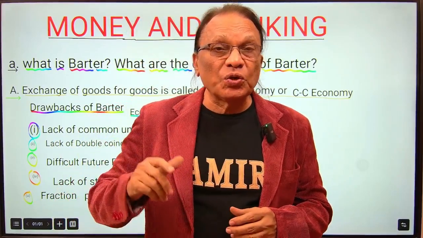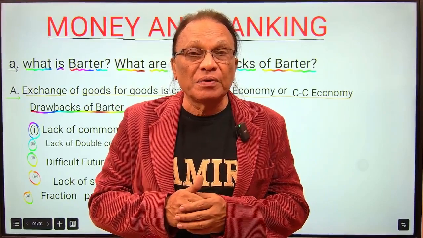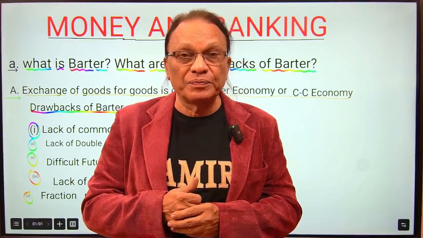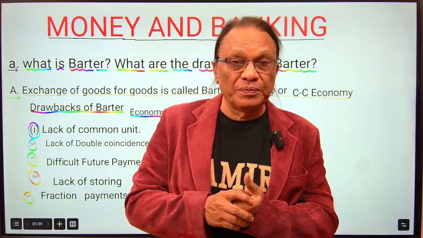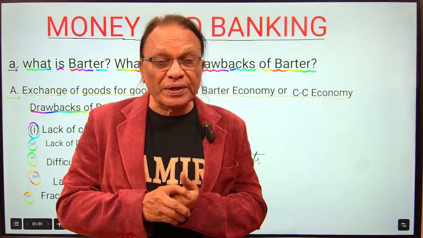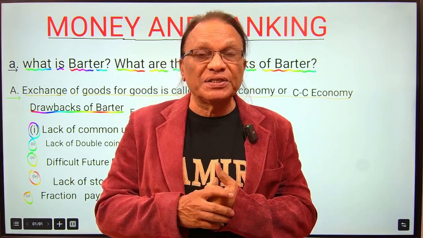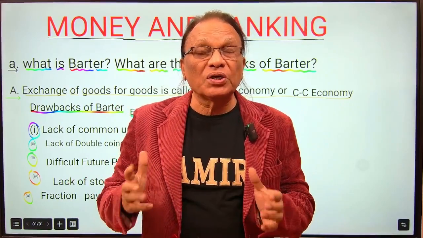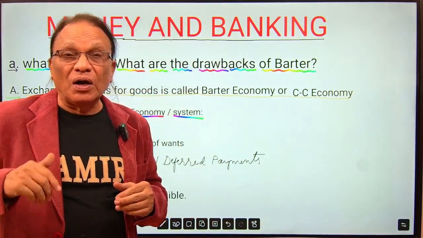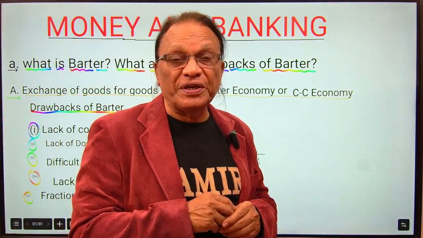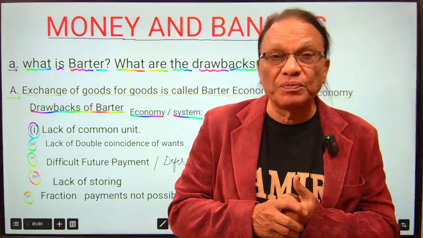We carry on with CBSE board economics, macroeconomics. We're continuing with the second unit of macroeconomics, that is money and banking. In the last video, we have seen the meaning of money. Today we discuss what exactly is the barter system, what exactly is CC economy, and what are the drawbacks of barter system or barter economy, or what problems people faced in the barter system. Okay, let's start the video.